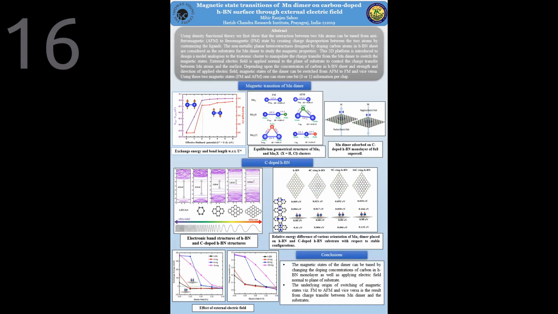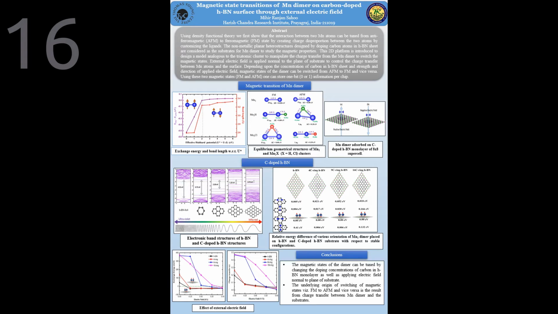My topic is magnetic state transitions of manganese dimer on carbon-doped hBN surface through external electric field. Using density functional theory, we first show that the interaction between two manganese atoms can be tuned from antiferromagnetic to ferromagnetic state by creating charge disproportion between the two atoms by customizing the ligands.